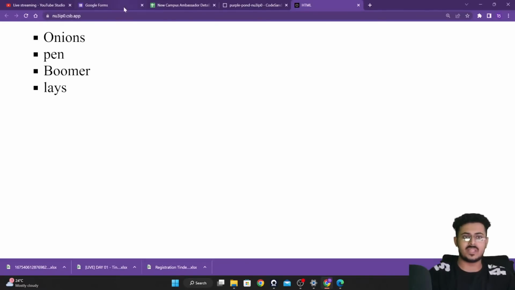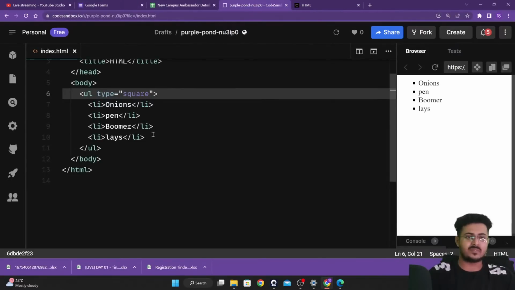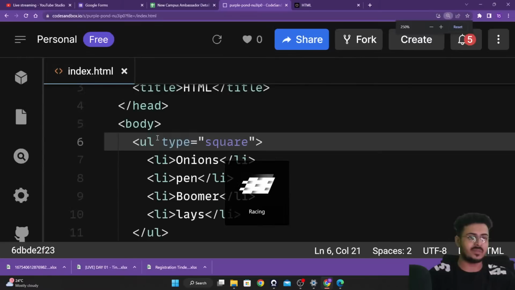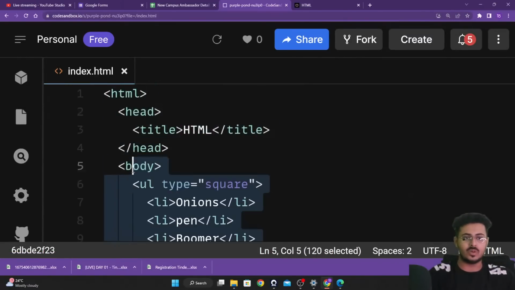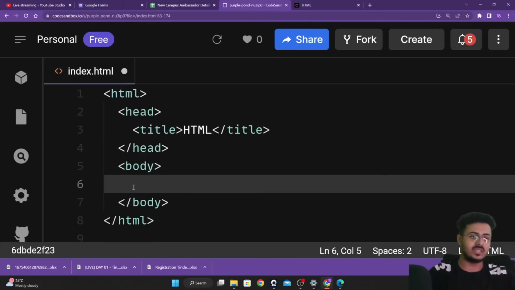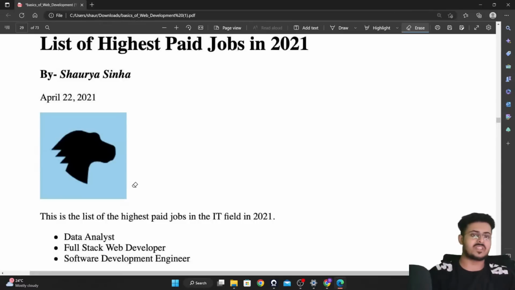Let me open up the code sandbox and let me clear off everything from right over here. Let me increase the size so that you guys are able to see everything properly. Let me remove the code. We'll go back to our picture itself. The first thing that we are able to see is list of highest paid jobs in 2021. It is big, it is bold, so evidently it is the h1 element, guys.